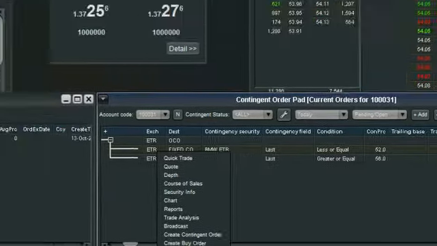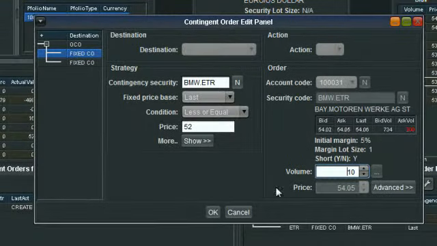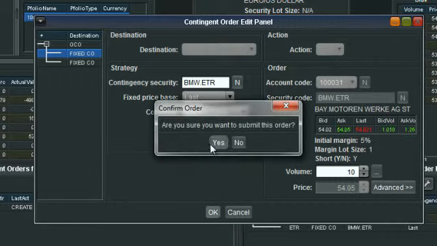So let's amend this by right clicking on it so that we can see one leg trigger and the other one stay fixed. Let's say our take profit triggered at anything below 54.5. The market's already trading below that price, so we know it's going to trigger automatically. I just want to show you the functionality as to how it then cancels the stop loss, and we'll place that order through and exit our BMW position.